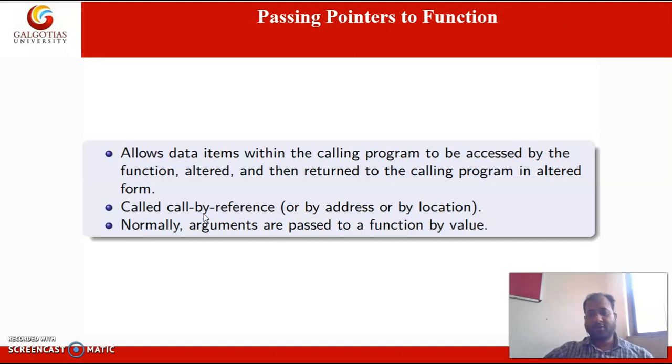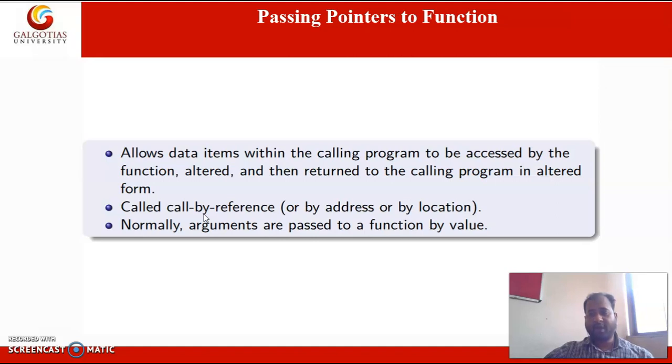So what is the basic difference between call by value and call by reference? Whenever we are declaring a variable in the C language, that can be passed to the function using parameters. If we are passing the variable names in the function, then it is called call by value, and any modification in the function will not be reflected in the main function.